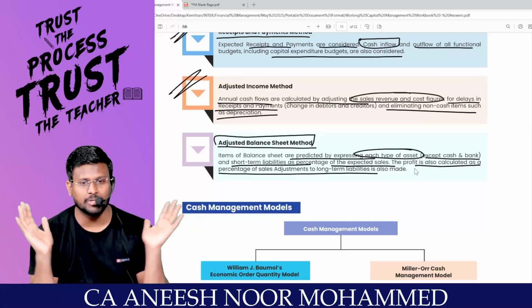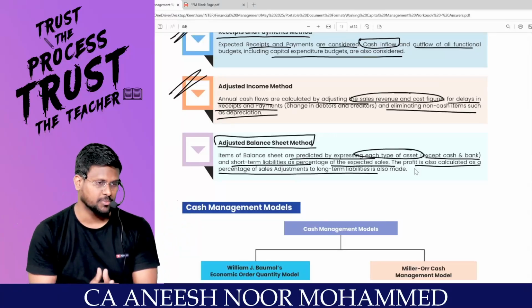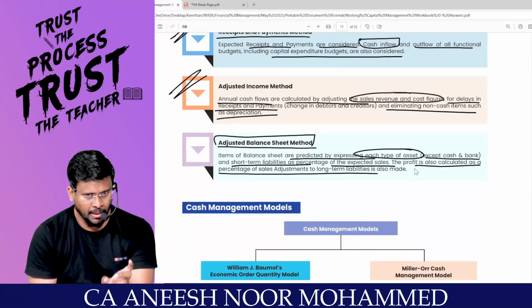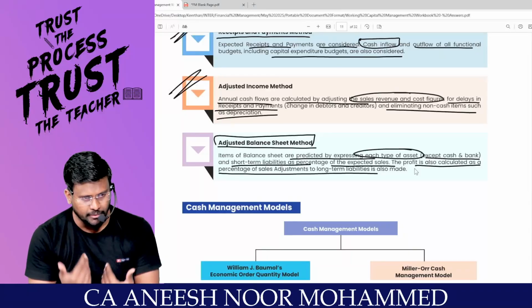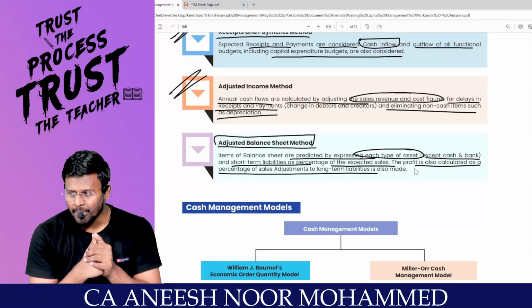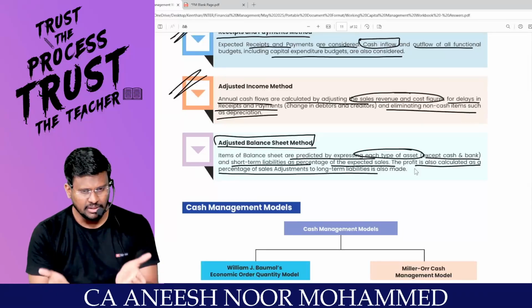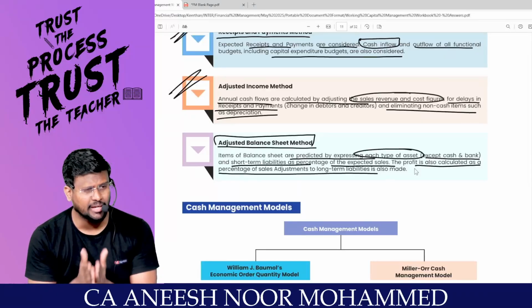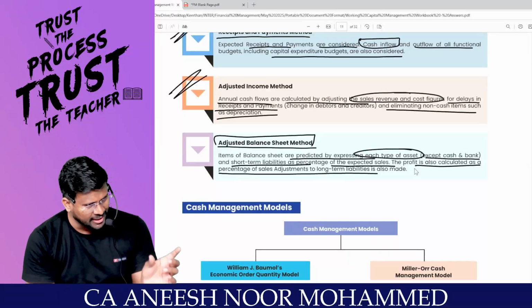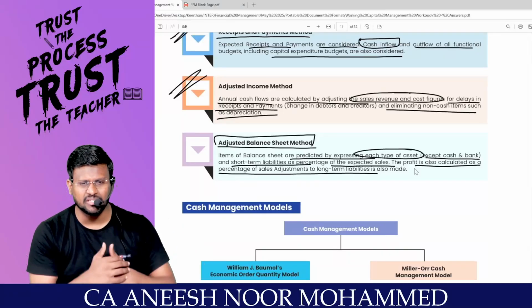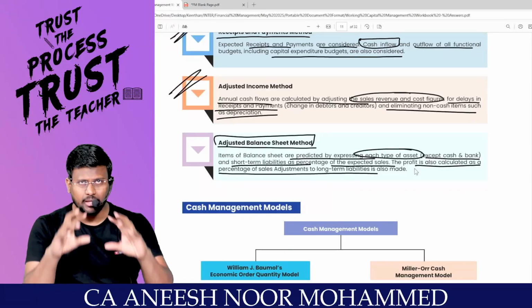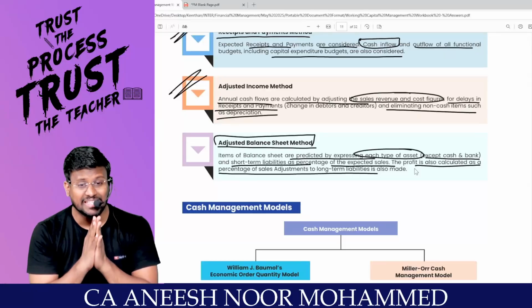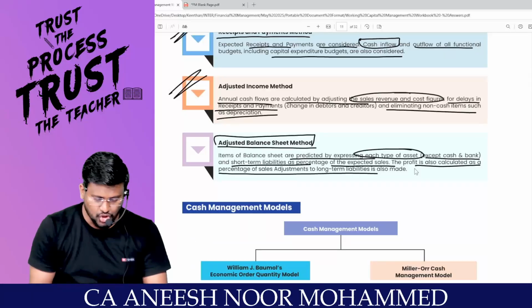Either put the cash budget, that is called receipts and payments method, or take the P&L, take the net profit. Sir, you treat that net profit as the cash available with you. You add back depreciation and all. You can easily find out the cash flow from operating activity. Sir, if the cash flow from operating activity is negative, that much cash is required, you can keep that cash. Or adjusted balance sheet method means you predict all the other elements of the balance sheet except cash and keep cash as